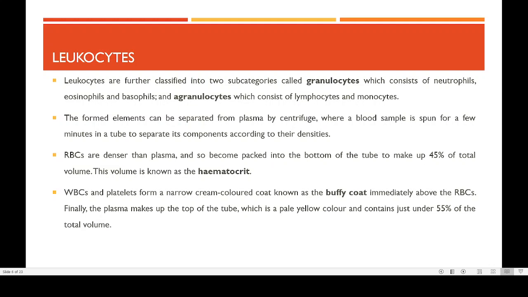Out of the 45% constituting the hematocrit, 41% is RBC and 4% is WBC. So WBC is forming 4% of it. The remaining 41% is contributed by the RBC. So that is regarding the hematocrit action also.